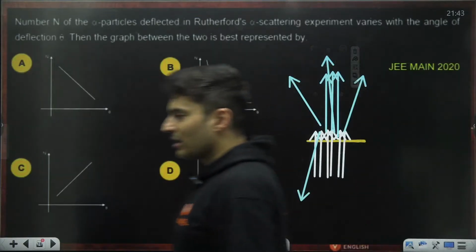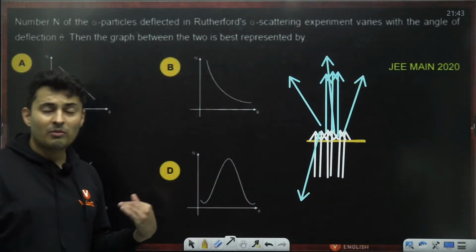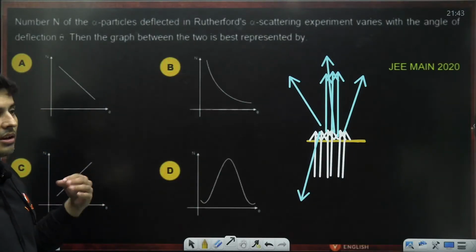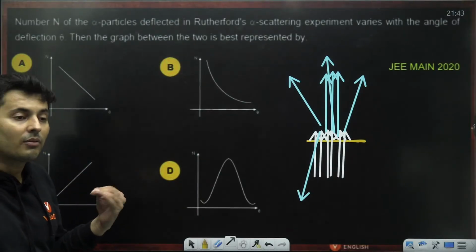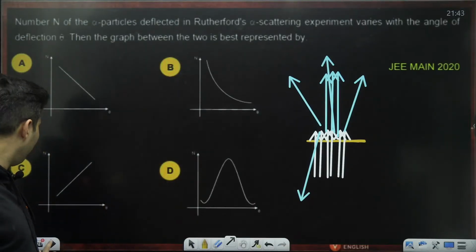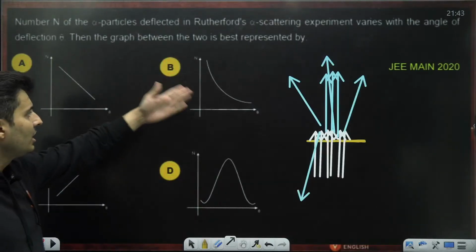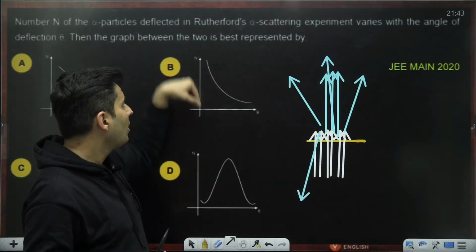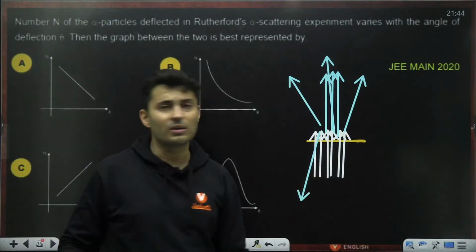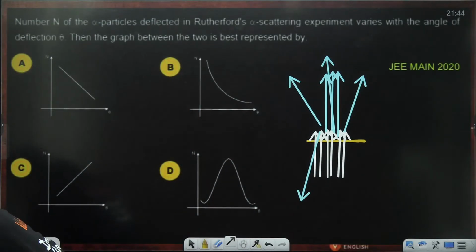So the number of alpha particles which are scattered will be maximum for negligible angles, and for a very large angle like 180 degrees, very few alpha particles will get scattered. Hence the graph will look exactly like this. For small angles, theta near 0, more particles. For 180 degrees, very few particles, like you can see over here. So hence option B. Very good.